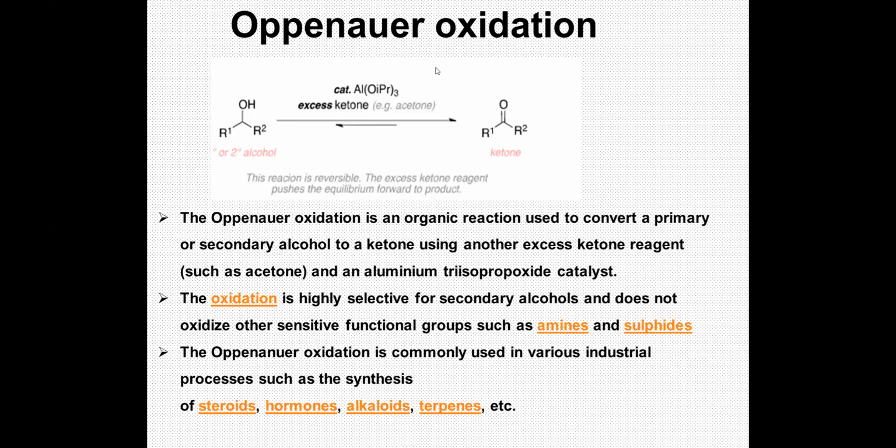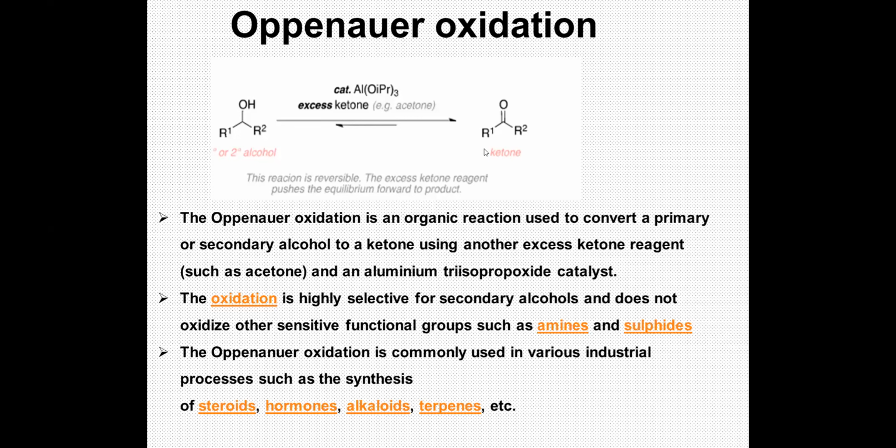The oxidation is highly selective. It's a very selective type of oxidation of your secondary alcohol and does not oxidize other sensitive functional groups like your nitro, amine, sulfides. All these groups do not get oxidized. So Oppenauer's oxidation is a commonly used process in synthesis of steroids, hormones, alkaloids, terpenes, where there are other sensitive groups which are prone to oxidation.